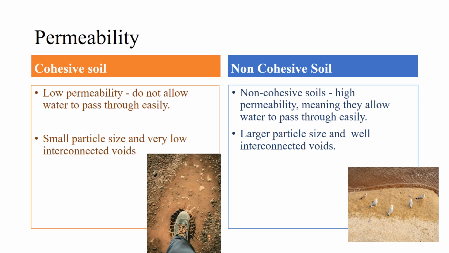Coming to permeability, cohesive soil possesses low permeability, meaning that they do not allow water to pass through it easily. Non-cohesive soils have high permeability, meaning they allow water to pass through them easily. This is due to the larger particle size and the interconnected voids between the particles.